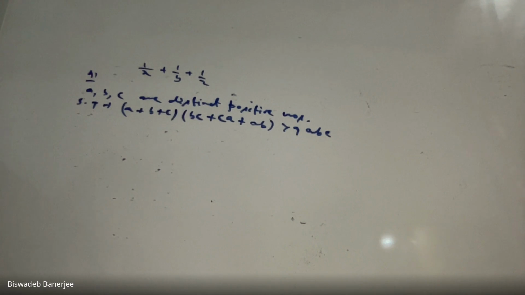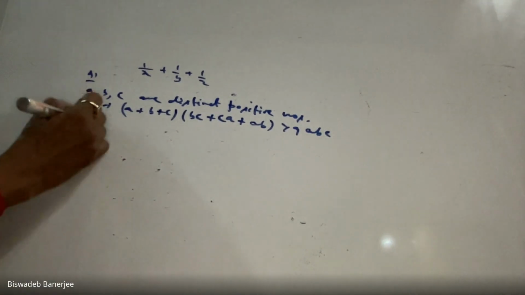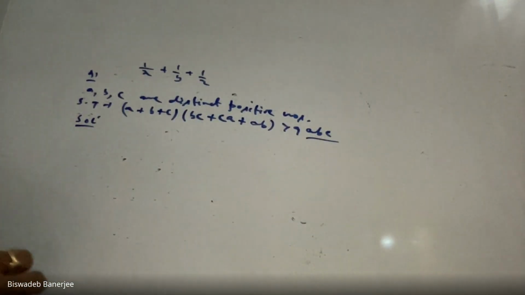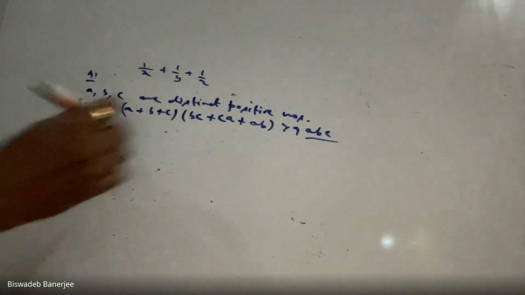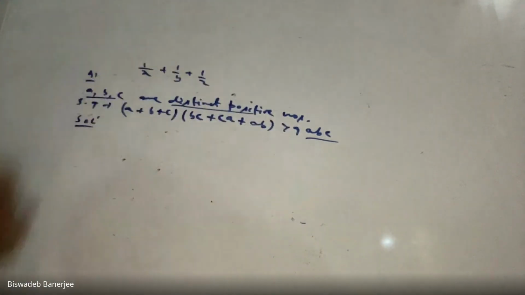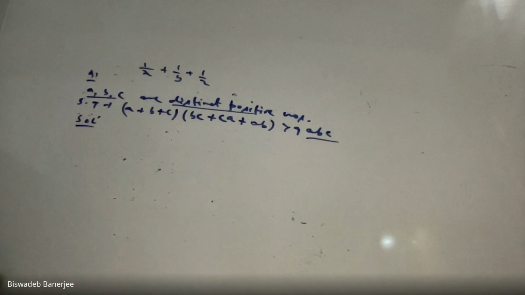So that is my answer: we can use harmonic mean when they are in reciprocal form. But here, no observations are in reciprocal form, so you can't use harmonic mean. See that these are in product form. Product form means geometric mean. First of all, note that here A, B, C are all distinct. If A, B, C are all distinct, then these two values cannot be equal.